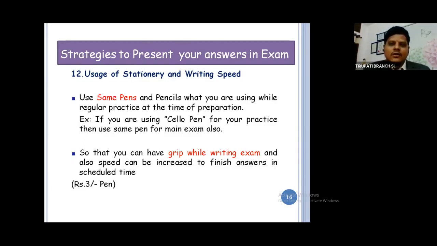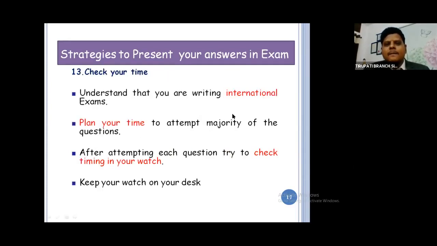Stationery plays a vital role. Increase the writing speed. Check your time. One more problem: understand that you are writing an international exam. This is not an intermediate, 10th class or degree exam, friends. You are competing at international level. Once you have passed your IPCC, CA Inter, it means yes, you have completed 2 levels of an international exam. The second largest accounting body in the world is ICAI. And you are preparing for exams.